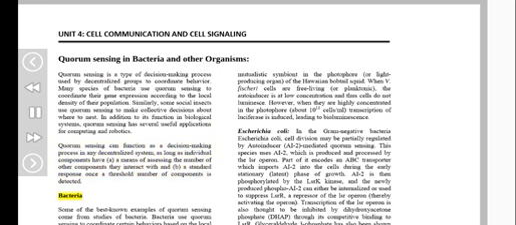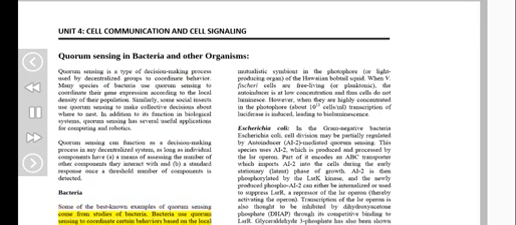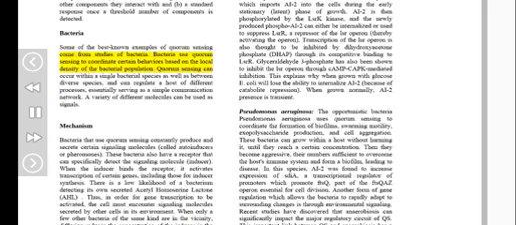Bacteria. The best-known examples of quorum sensing come from studies of bacteria. Bacteria use quorum sensing to coordinate certain behaviors based on the local density of the bacterial population. Quorum sensing can occur within a single bacterial species as well as between diverse species, and can regulate a host of different processes, essentially serving as a simple communication network. A variety of different molecules can be used as signals.